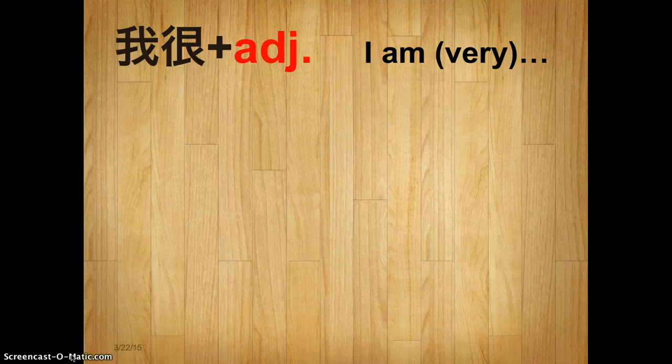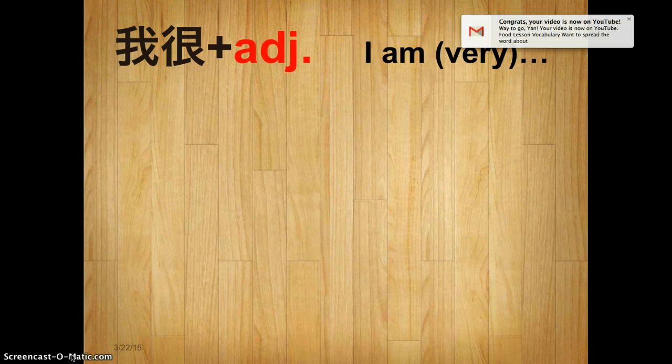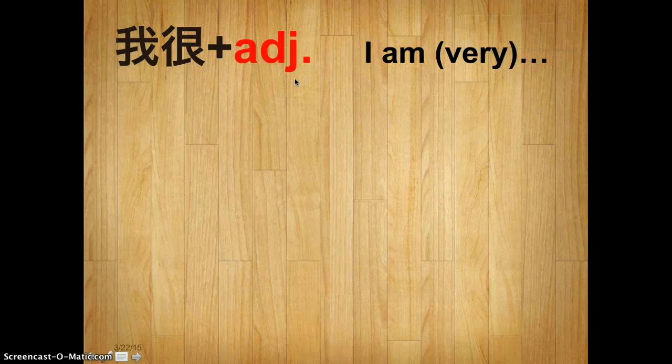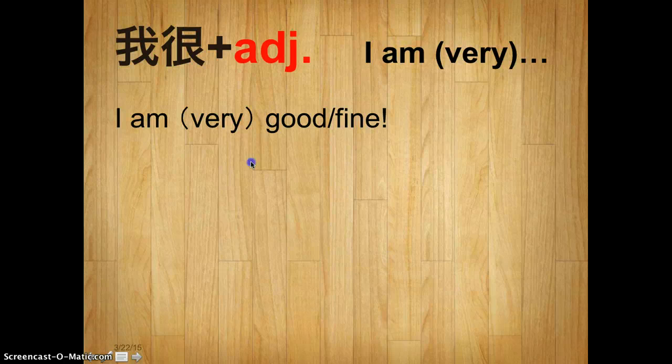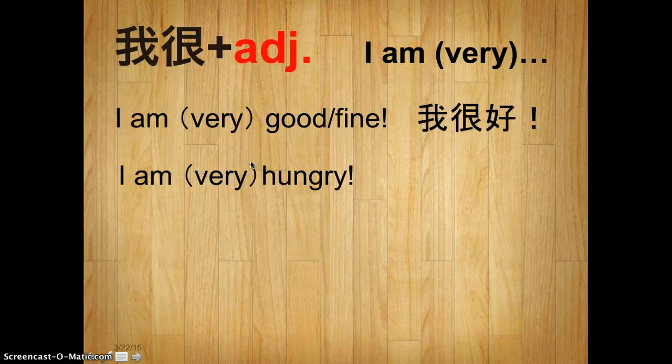Actually, you know this structure before. For example, how to say how are you? 你好吗? So how to respond to it? If you are very good, you say 我很好, right? 我很好. It's just so easy. 我很 plus adjective here. I am very good. Okay. For example, 我很好.